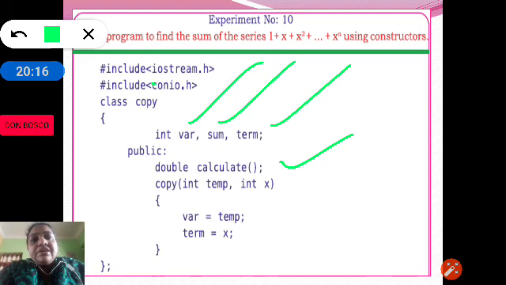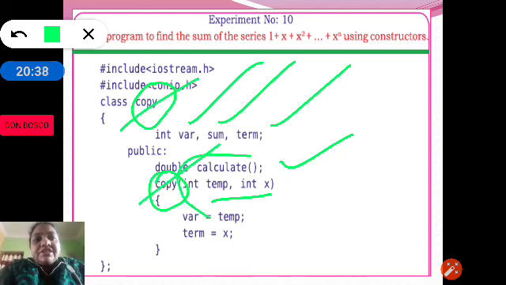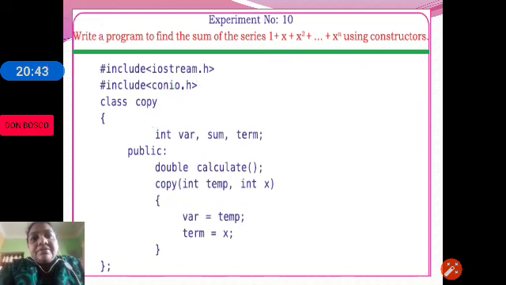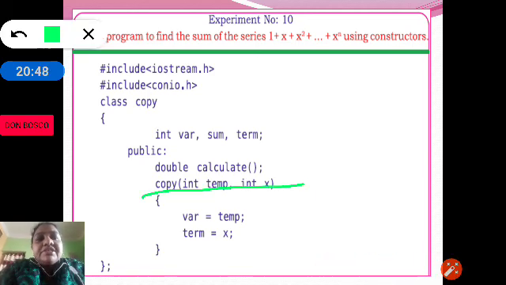Copy, as you can see, the class name and the constructor name are the same. As there are parameters var and term, this is a parameterized constructor. So a constructor will have the same name as the class name, and if a constructor uses parameters, we call it a parameterized constructor. So here, in this parameterized constructor, the first value will come to var and the second value will come to term, that is x.